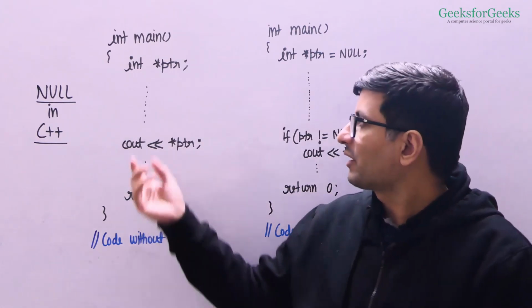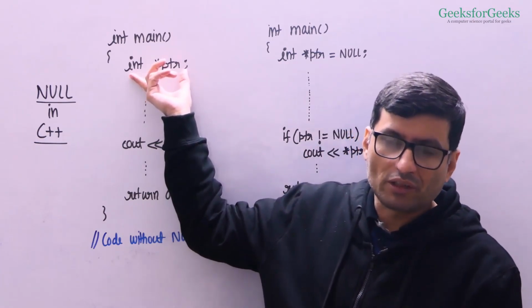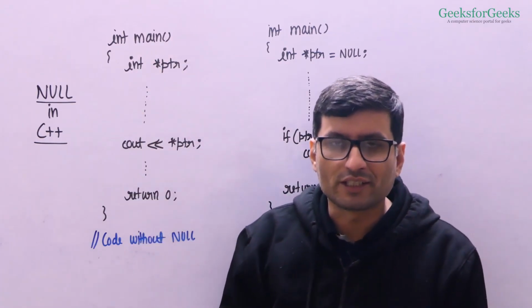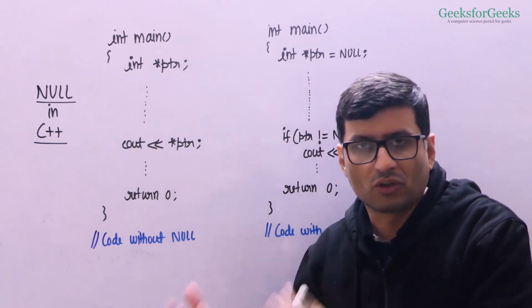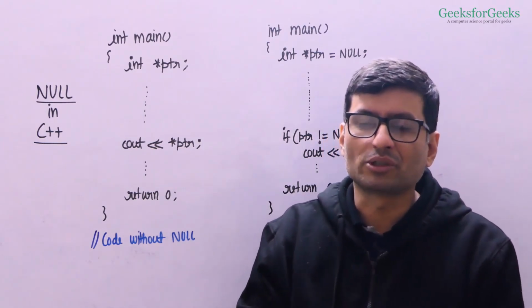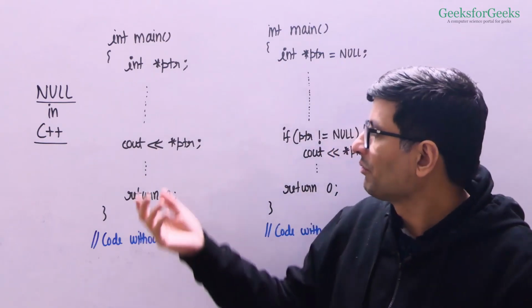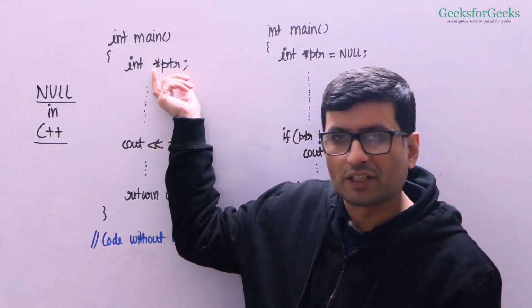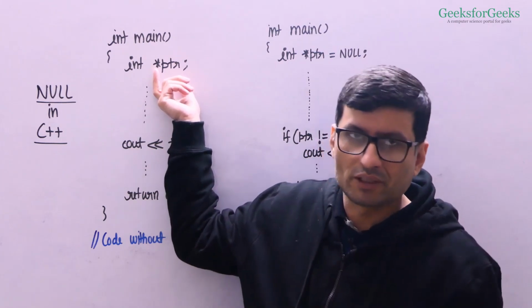When you declare a pointer variable, and if you do not initialize it to have the address of a normal variable, then like normal variables, pointer variables also have some random value. We do not know what kind of value this ptr variable is going to store. It can be any random value.